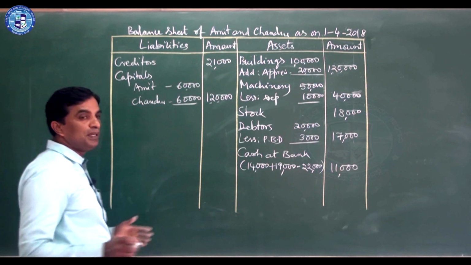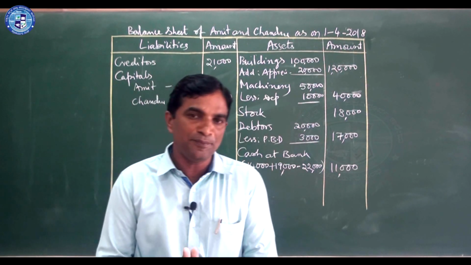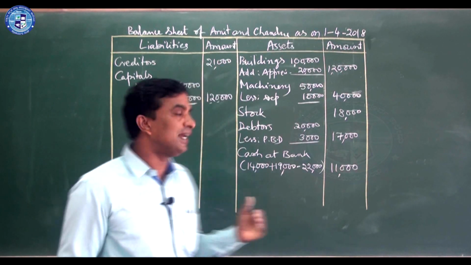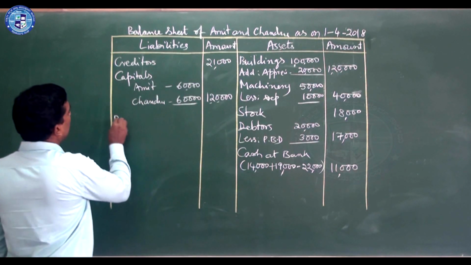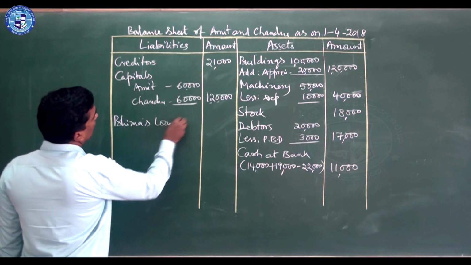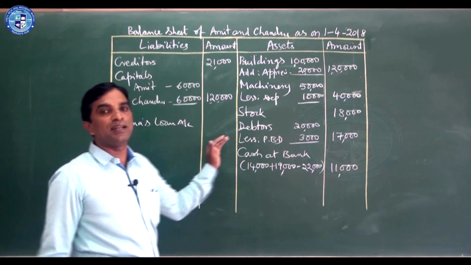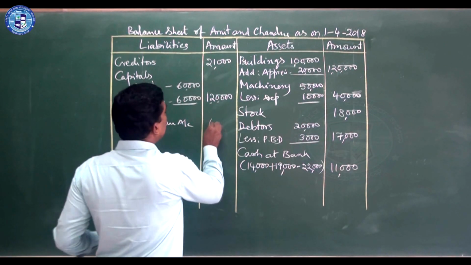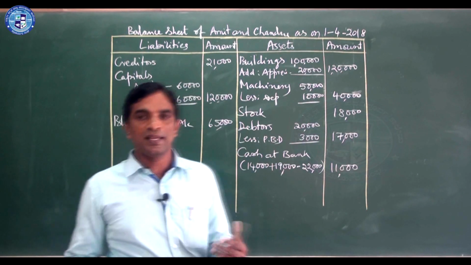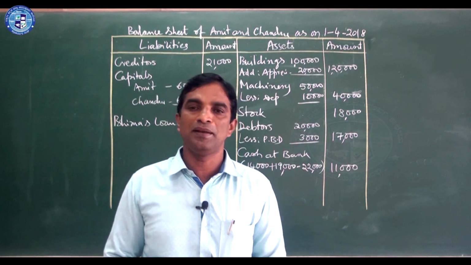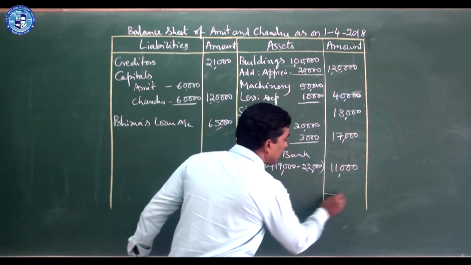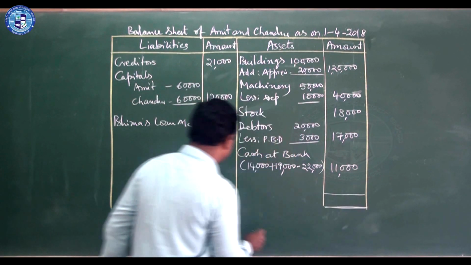Next you write Bima's account, which is still pending. He is not a partner but his account is there with us as Bima's loan account. Full amount we have treated as loan account. Sometimes they may give 50% bank or 50% cash, so at that time you should be careful. Here they did not give anything. That's all. All items have been completed.